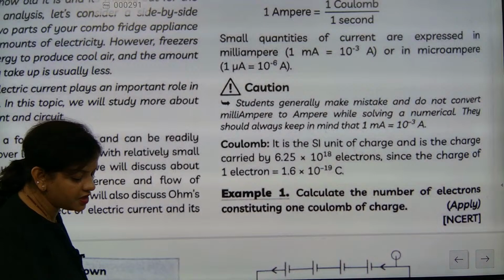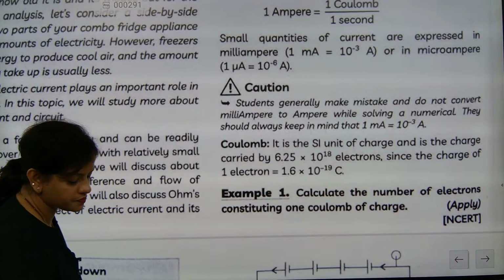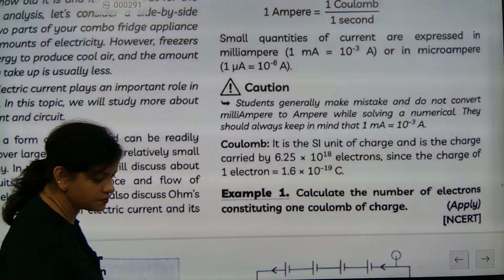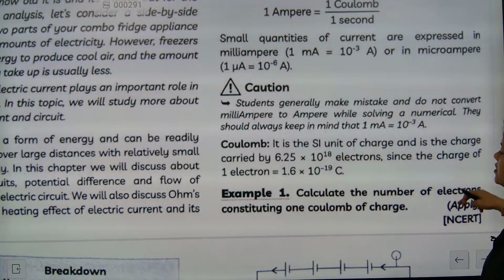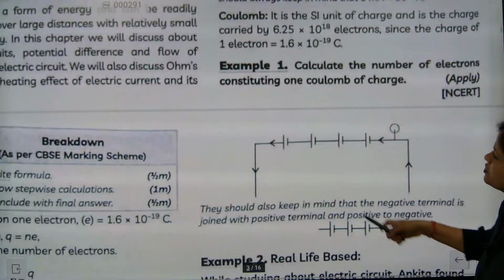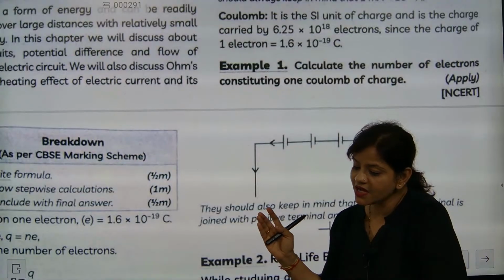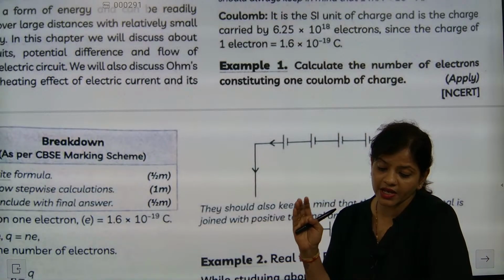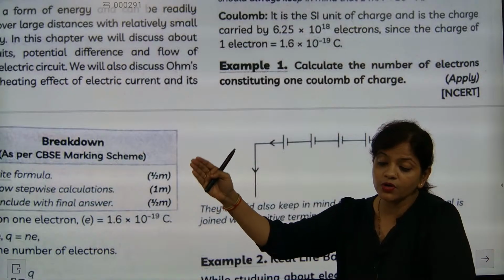I hope you might have done this one. Yes, we have finished this part. Now calculate the number of electrons constituting 1 coulomb of charge. Like this type of NCERT question, apply these and you will be able to calculate the number of electrons constituting 1 coulomb of charge.